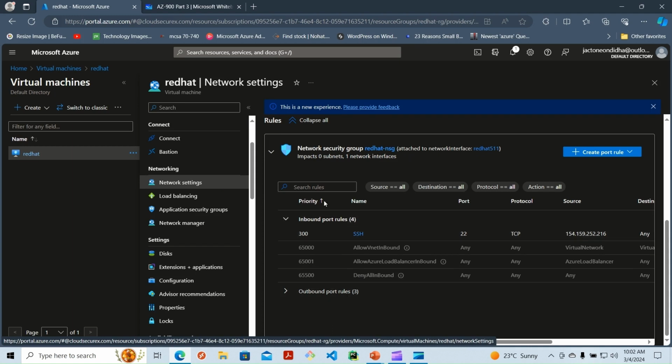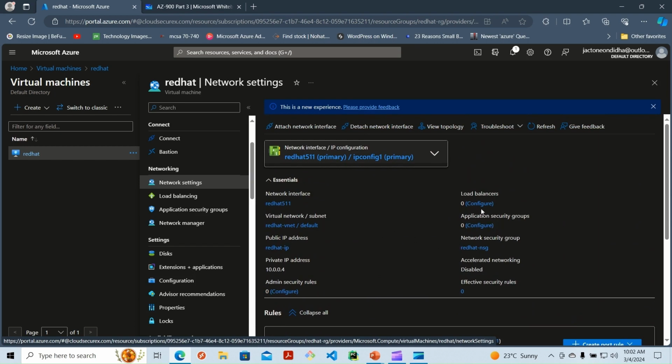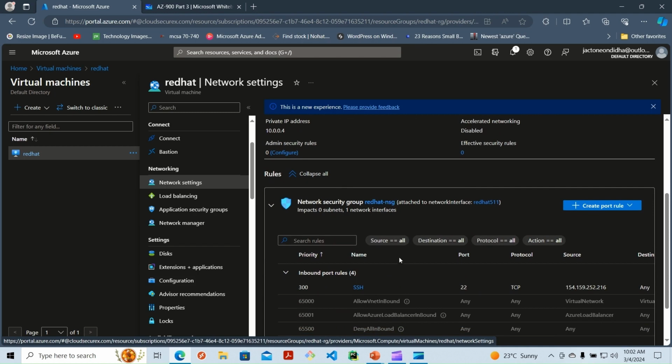But this is surely not the best way to attach your NSG. NSG is best when you attach it to a subnet. For example, I'll attach it to this particular subnet where this VM resides, so that any VM that will come under the same subnet will inherit the NSG that we configured. But as it is right now, the Red Hat NSG is attached to the NIC. That means this NSG is only applying to the virtual machine that it is attached to.